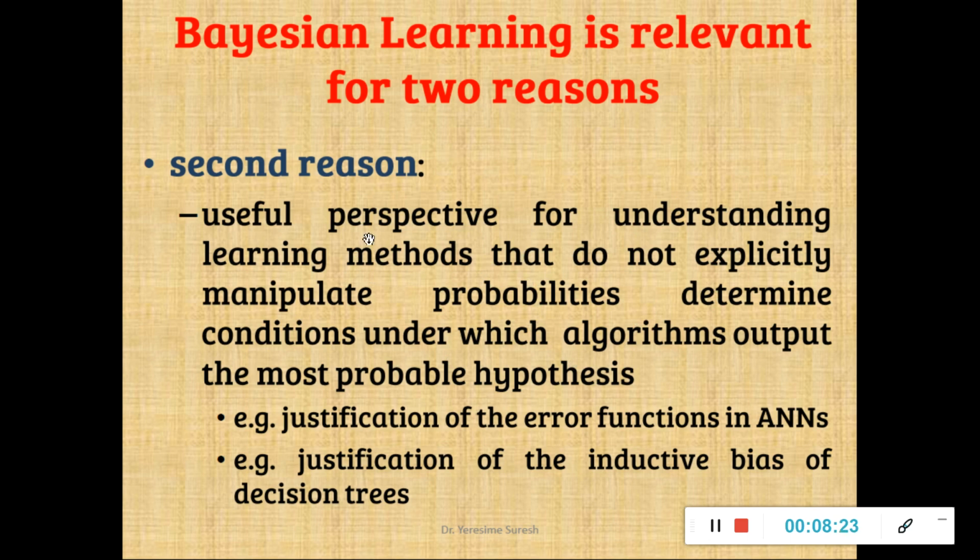That is why we go for it. Examples are justifying the error functions in ANN, how to minimize the error in a rule-based classifier, or how to handle inductive bias in decision trees. Inductive bias I have already discussed while designing your classification model: introduce some random samples from the existing training data set and see whether the model is working correctly or not. That becomes your inductive bias. All this, when there is no possibility of manipulating the probabilities, then I go for Bayesian learning.